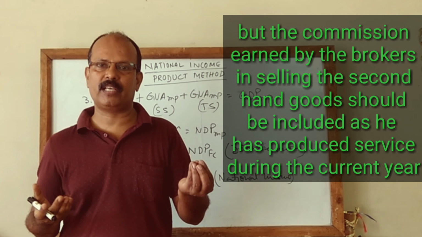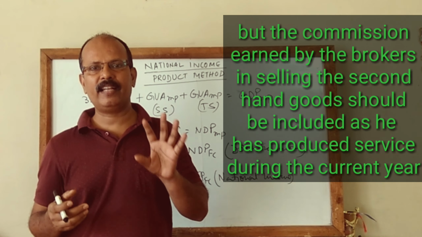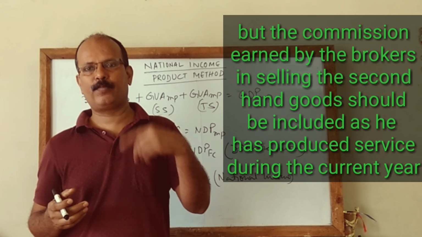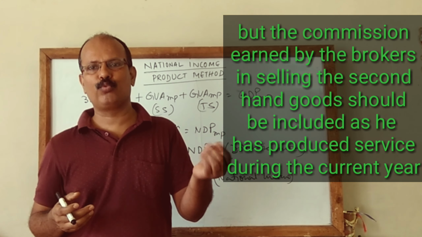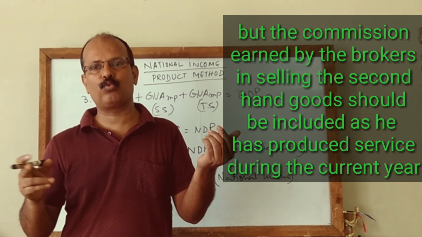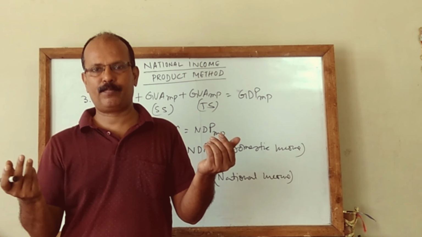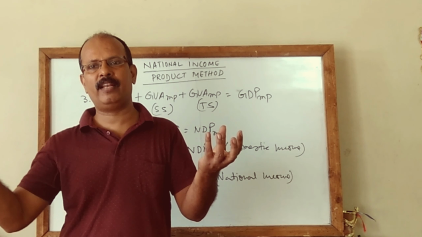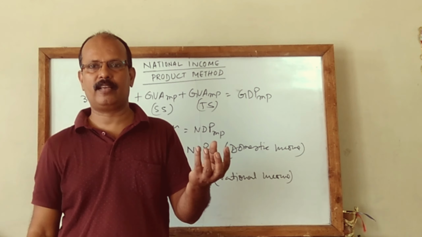He is giving services in the current year, and it has to be noted that as many times as the second-hand goods are sold, the brokers will get brokerage that many times, and every time he gets the brokerage, it will be included in the national income.